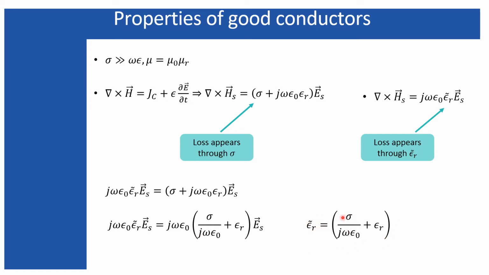So this represents the complex permittivity, where epsilon r represents the real permittivity, and sigma divided by j omega epsilon naught represents the imaginary part, which incorporates loss through this formalism. That means this is the complex permittivity.